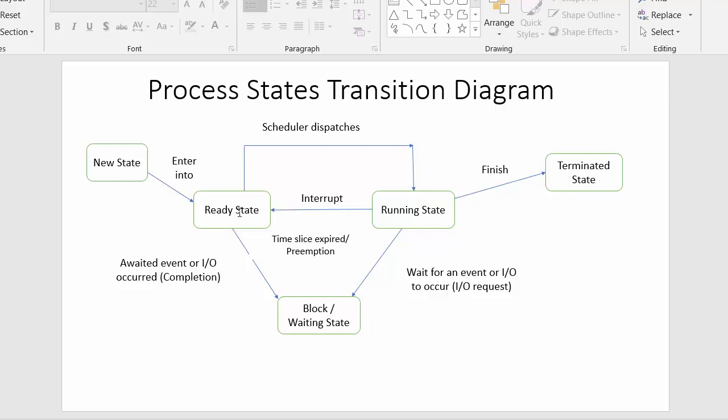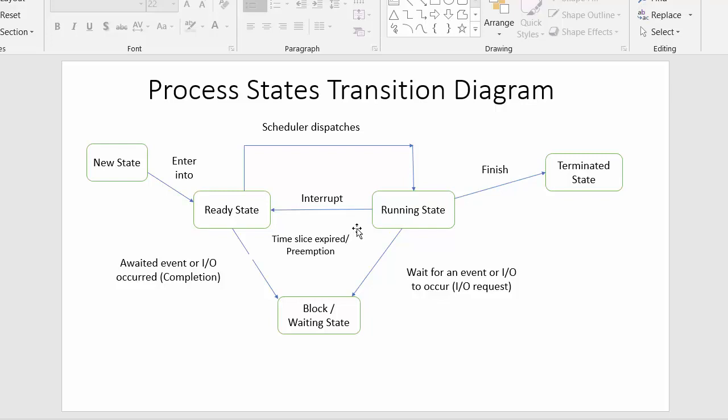Once the operating system handles this interrupt properly and the processor finishes its execution with the high priority job, then again the scheduler will dispatch that process which was earlier in the waiting state into the processor so that it can complete its execution and then it will come out from the processor.